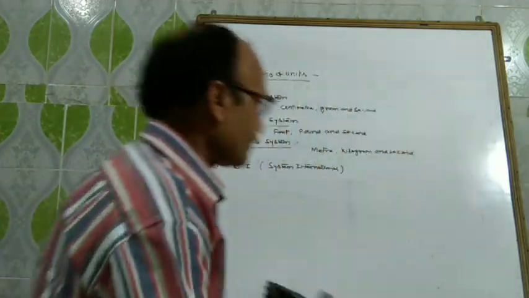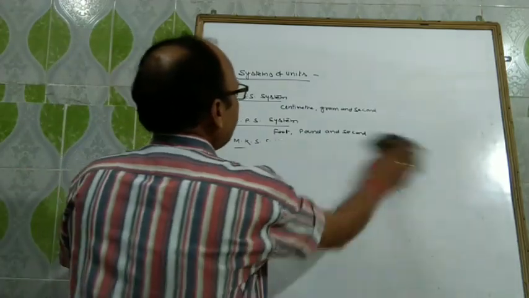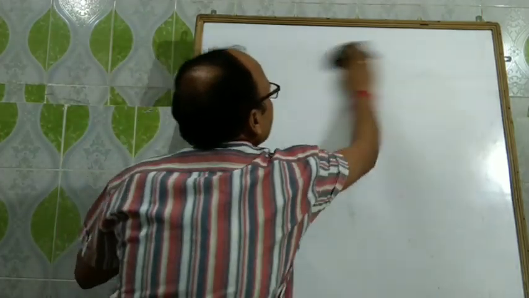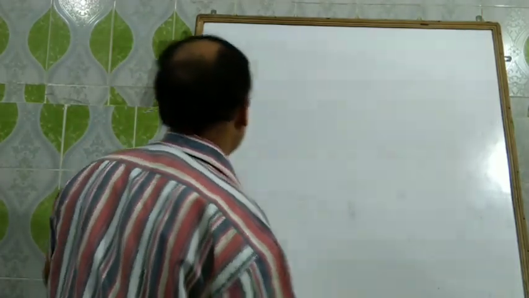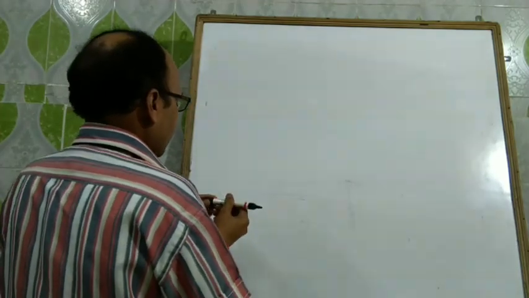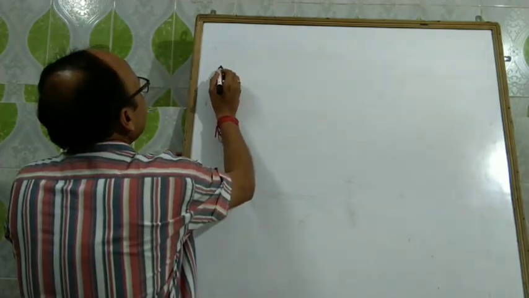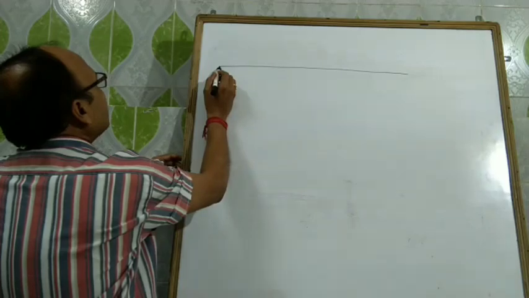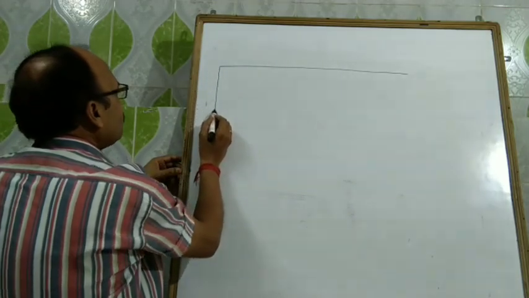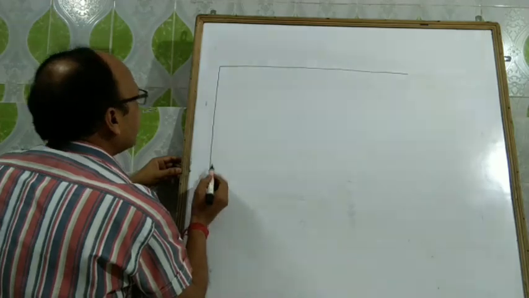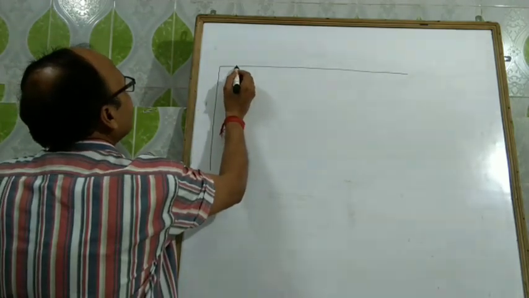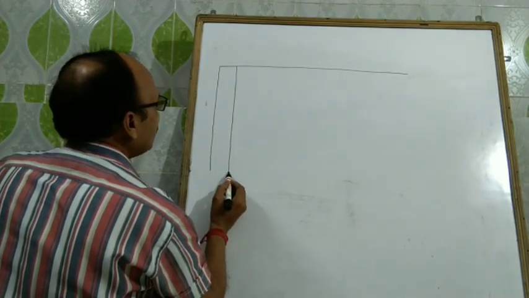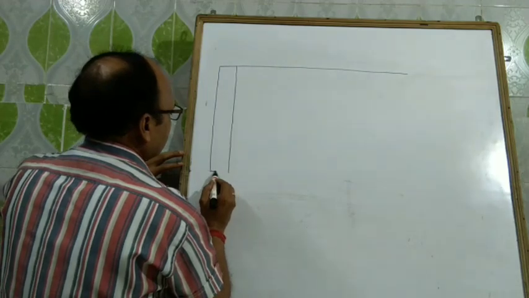So these new fundamental quantities and their units and their symbols are as in this table. You can understand. Initially, these fundamental quantities become 7, and two other fundamental quantities are added to this, or these two fundamental quantities are known as supplementary fundamental quantities.